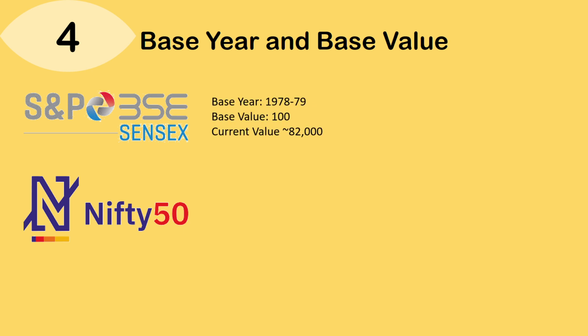So for Sensex, the base year is 1978-79, the base value is 100, and the current value of Sensex is approximately 82,000. Whereas for Nifty 50, the base year is the 3rd of November 1995, the base value is 1000, and the current value is approximately 25,000.